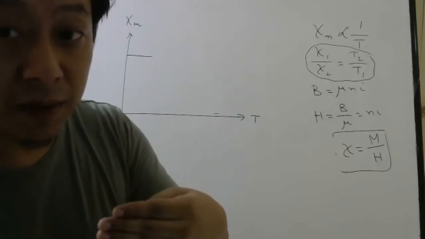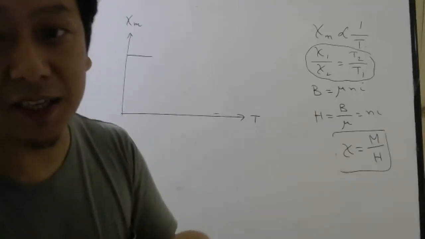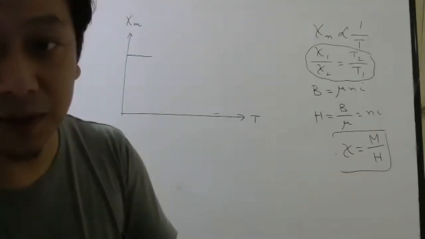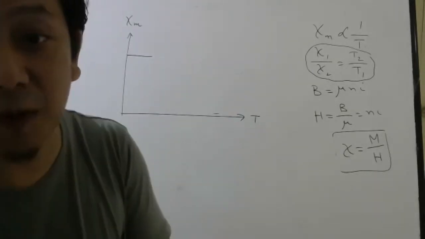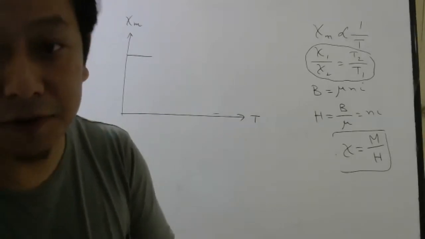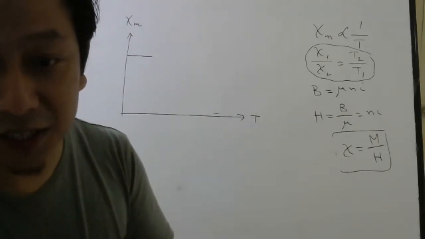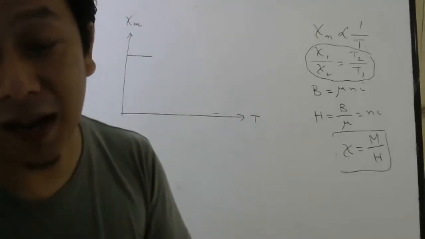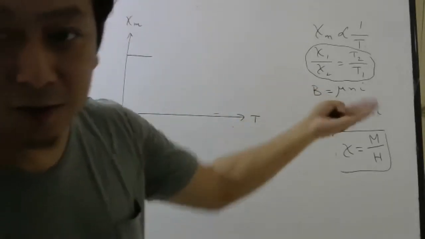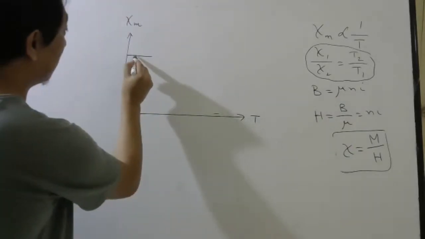However, there was a temperature called critical temperature. Beyond that temperature, all the domains will break down, and then your ferro will behave like what? After you cross critical temperature, your ferro will become para. Once it becomes para, then you can use Curie's law. So after that, it will go like this.